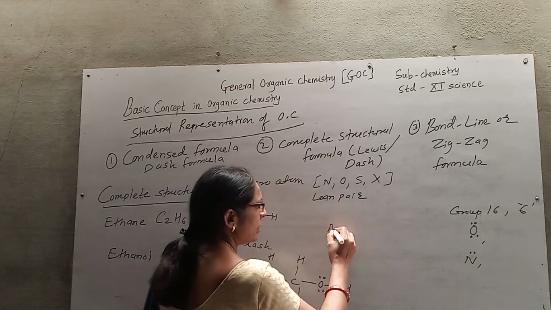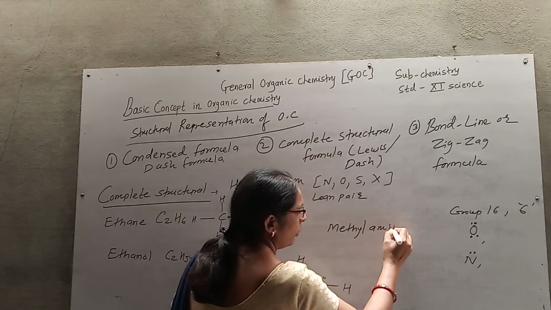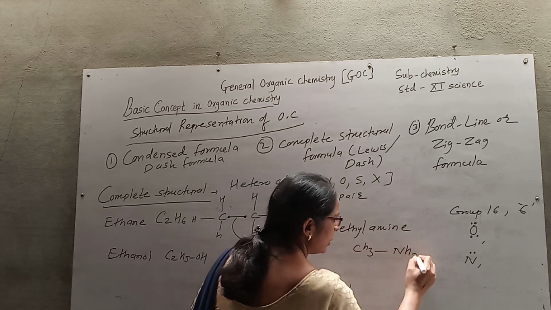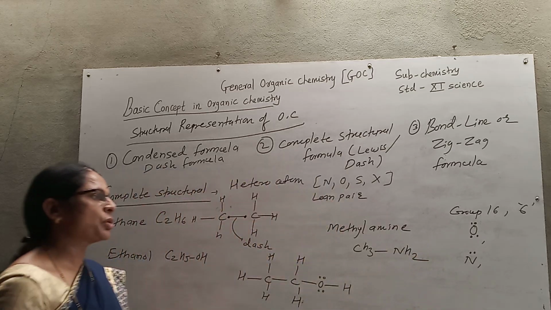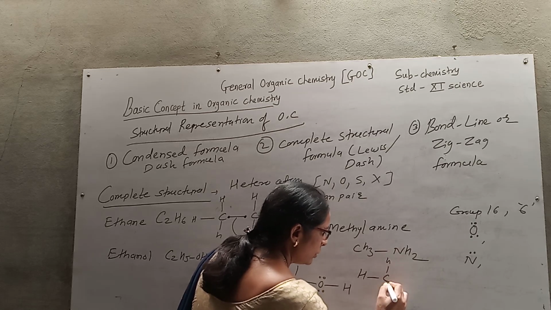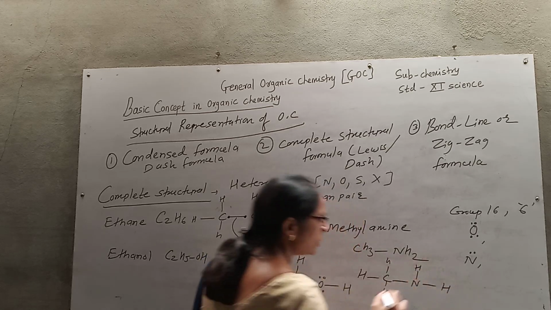For example, consider methylamine. Methylamine has the formula CH3NH2. Carbon is with 3 hydrogens, and the nitrogen with 2 hydrogens. Nitrogen has a valency of 3, and oxygen has a valency of 2.